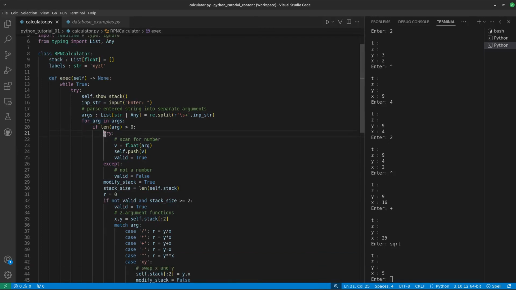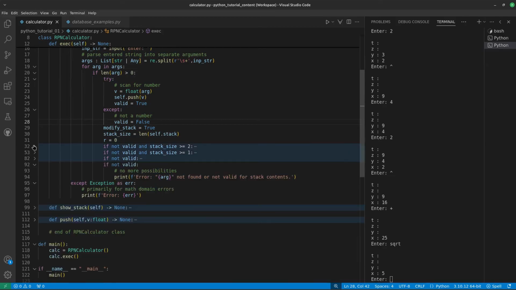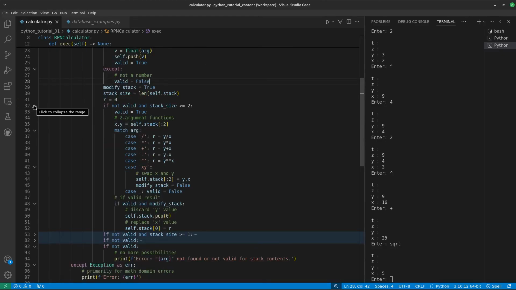The first thing the program tries is to convert the token into a number. If this succeeds, valid is set to true, and all the rest of the possible commands are skipped. If the entry is not a number, the try except clause will set valid to false, and we move on to another part of the program. Assuming the valid flag is still false, and there's two arguments on the stack, the two argument commands are tested.